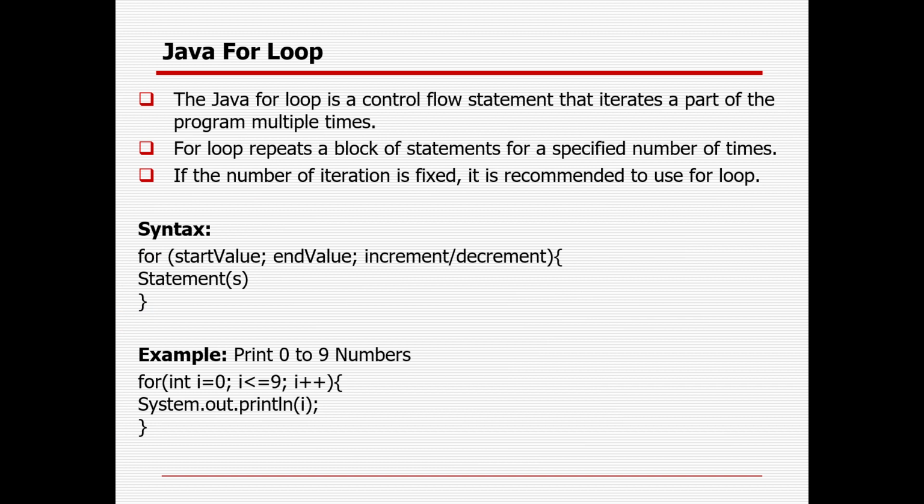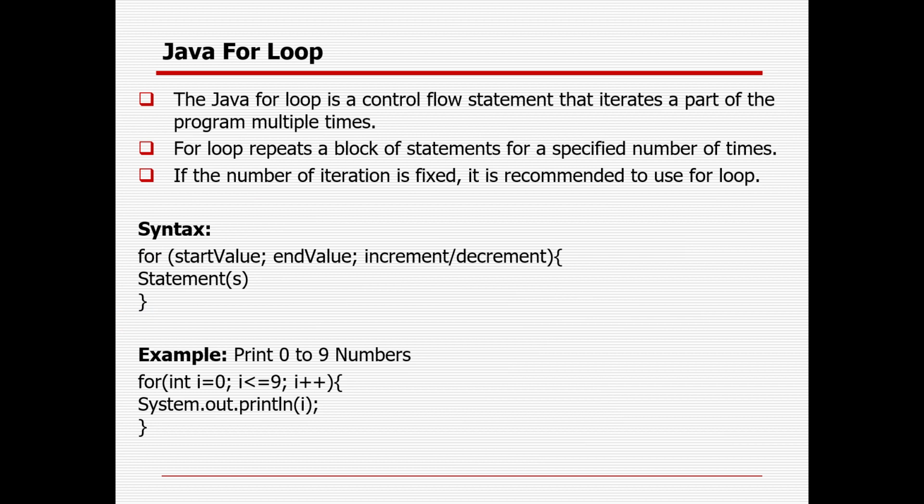There may be situations when a user needs to execute a block of code several times. In general, statements are executed sequentially. The first statement in a function is executed first, followed by the second, and so on. Loop statements are used for repetitive execution. There are 3 types of loops in Java: for loop, while loop, and do while loop.